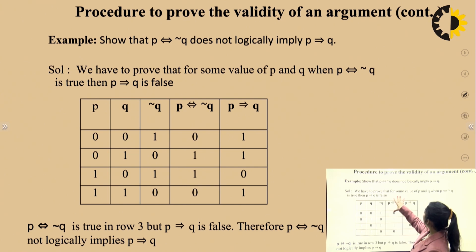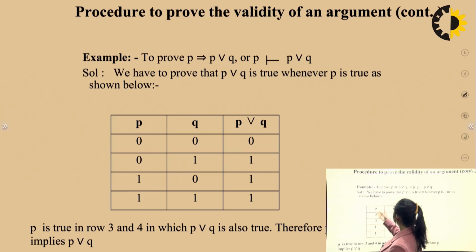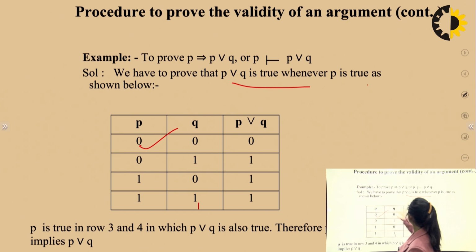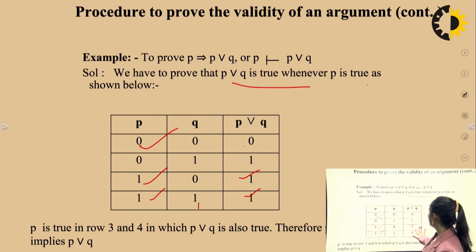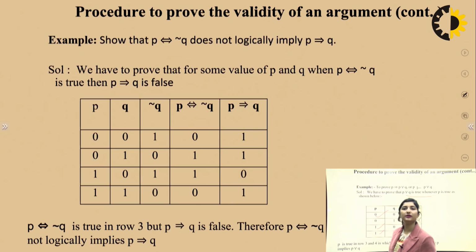Alright, for example, this is a question that has come in an exam. To prove P implies P union Q, how will we prove it? We have simply taken 0, 0, 1, 1, 0, 1, 0, 1. We have taken these standard expressions, and we had to simply prove: 0, 0 gives 0; 0, 1 gives 1; 1, 0 gives 1, because it's a union; 1, 1 gives 1. We all know this. So we can very well see that this is true whenever P is true. Whenever we had this 1, this was 1. So you have just converted the words into numerical form and proved it.